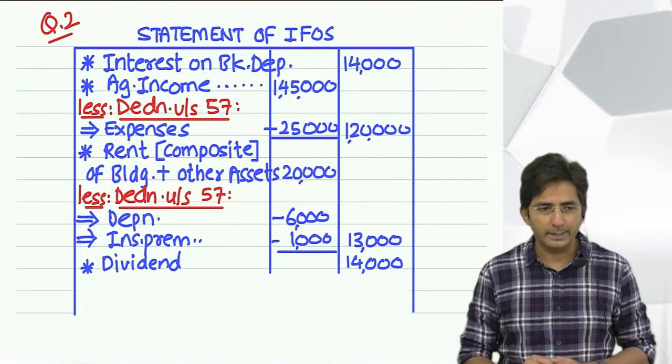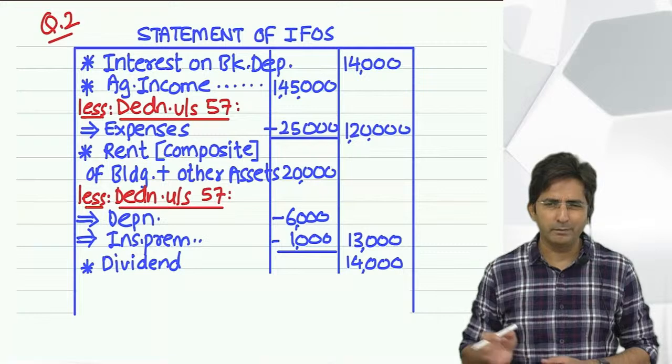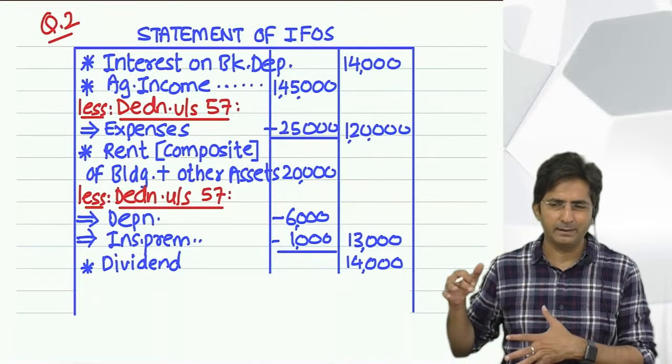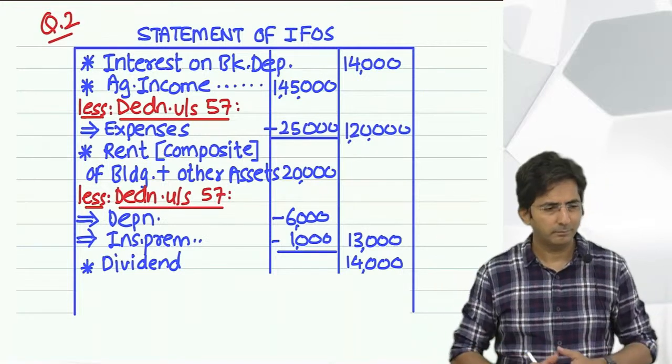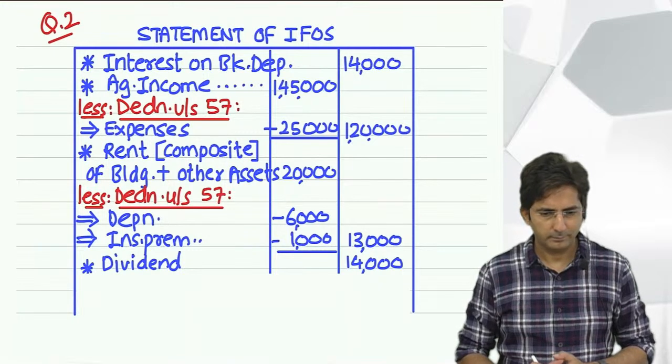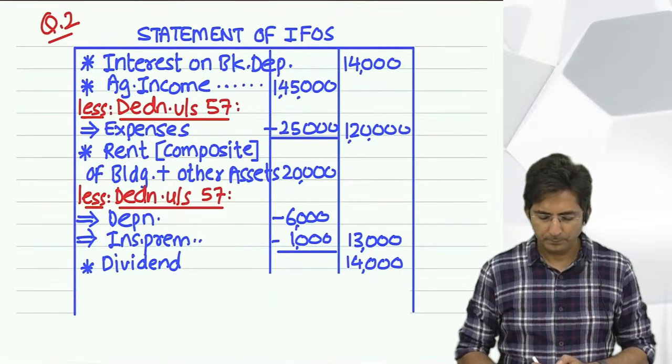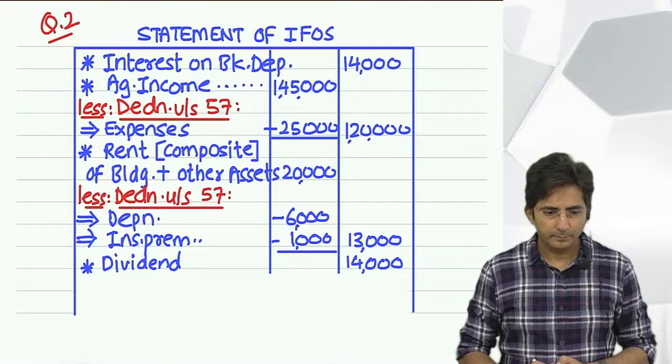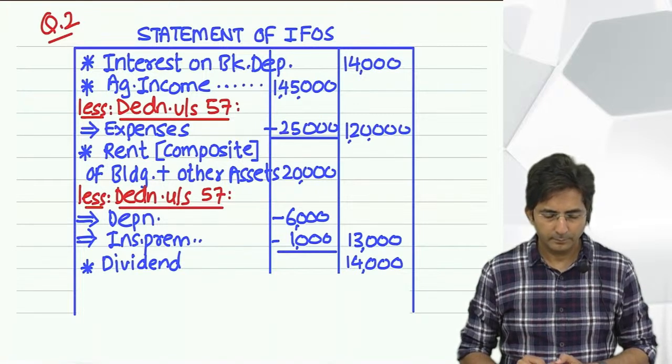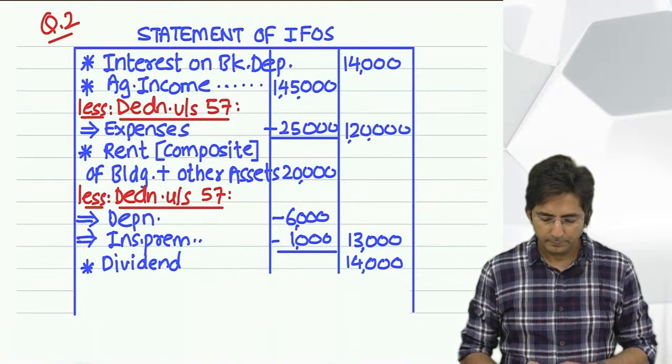In bracket you can write. This way you can avoid the hassle of writing a note. Okay, then